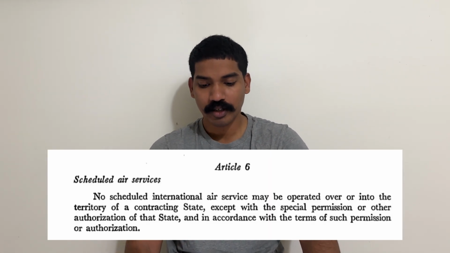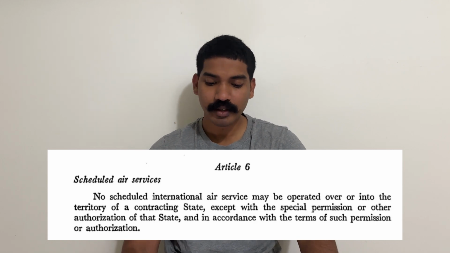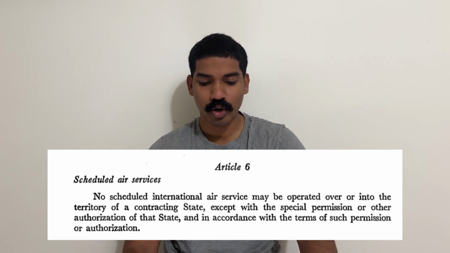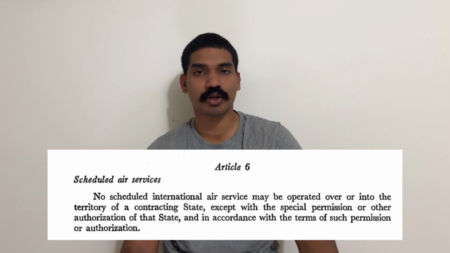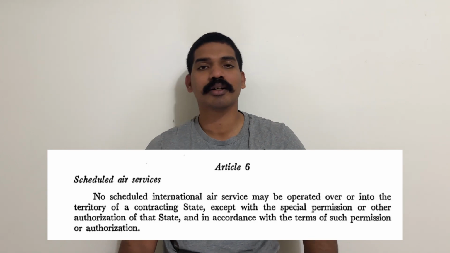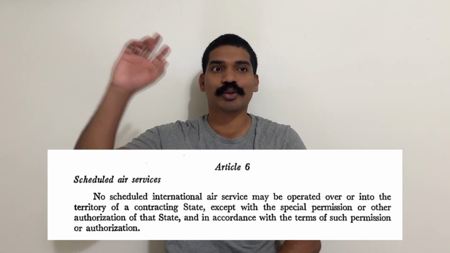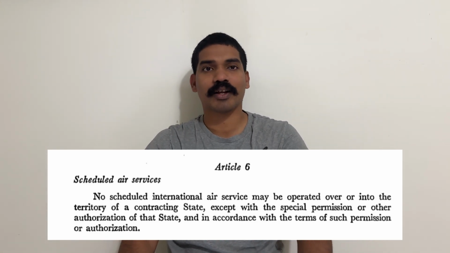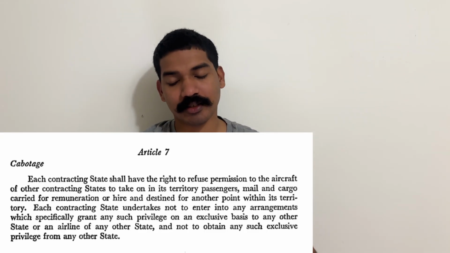Now Article 6 is scheduled air services. No scheduled international air service may be operated over or into the territory of a contracting state except with the special permission or other authorization of that state and in accordance with the terms of such permission or authorization. So this is quite simple. They're basically saying that a scheduled aircraft flying into another country cannot fly unless permission has been obtained, and of course they have to follow all the rules of the country they are flying to.